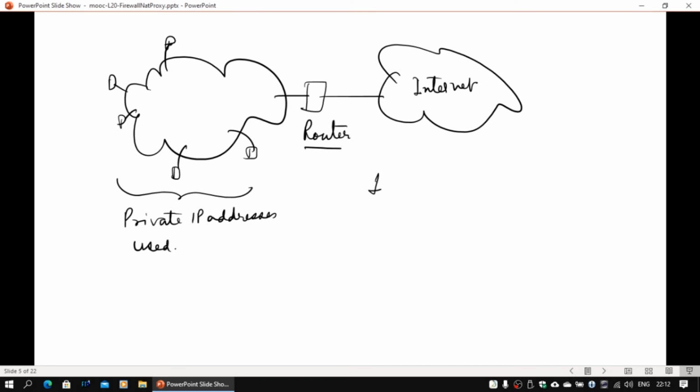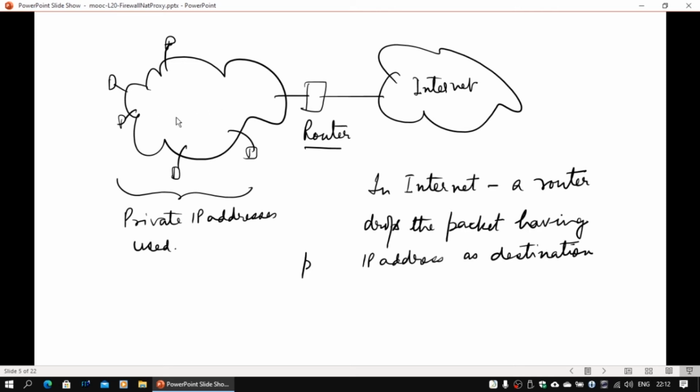So how will the access to the internet happen? There will be a private IP address in the network which is being used here, and there are various nodes. We have 4 nodes, for example, shown. They want to talk to the internet. There is a server, so they all will pass through a router because these IP addresses are not permitted to go on the internet. As I told, in the internet, a router will drop the packet having a private IP address as the destination. So for example, a connection will have to be set up.